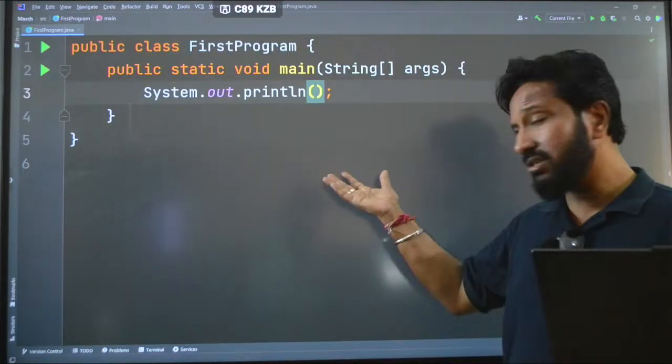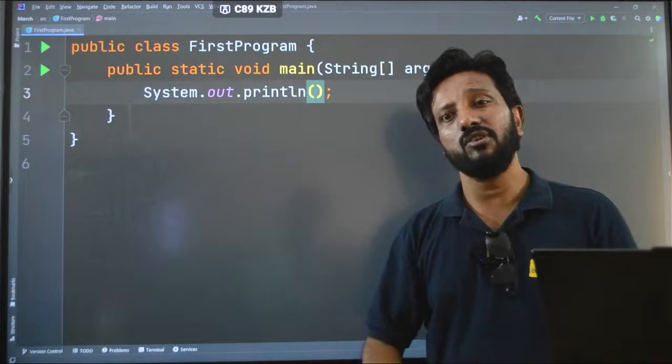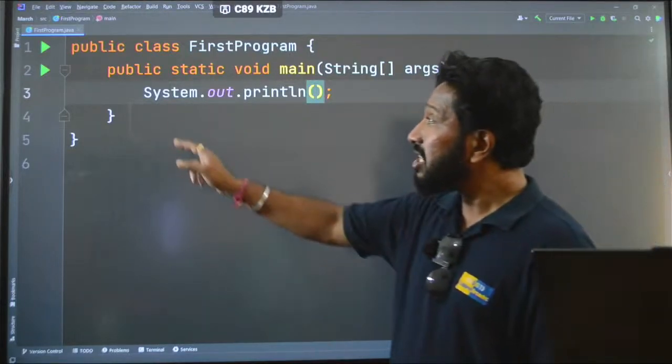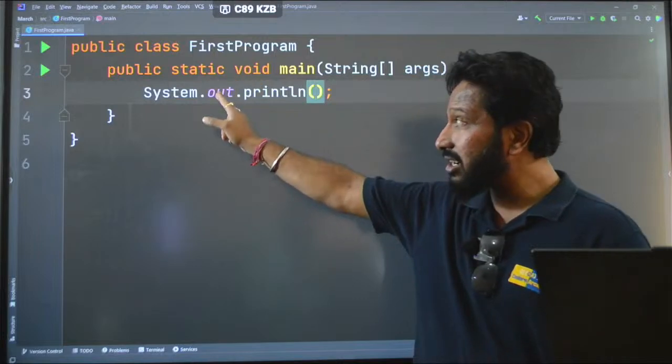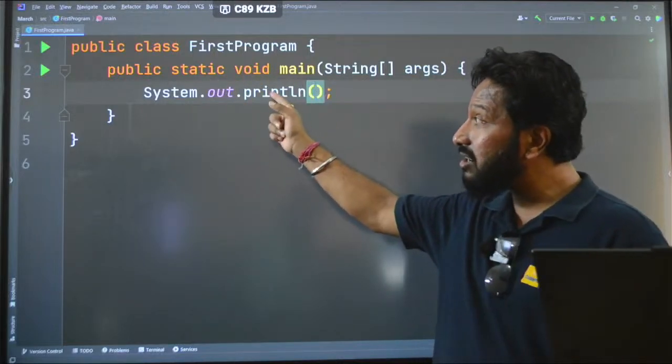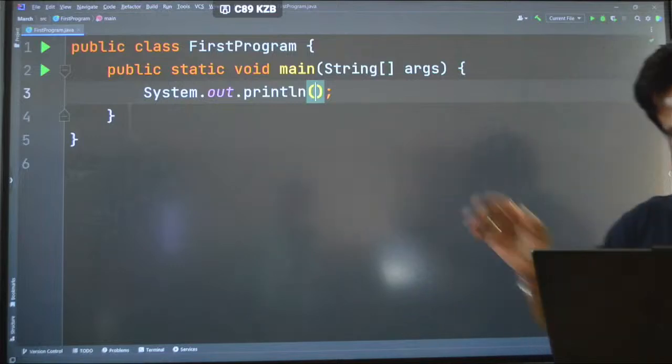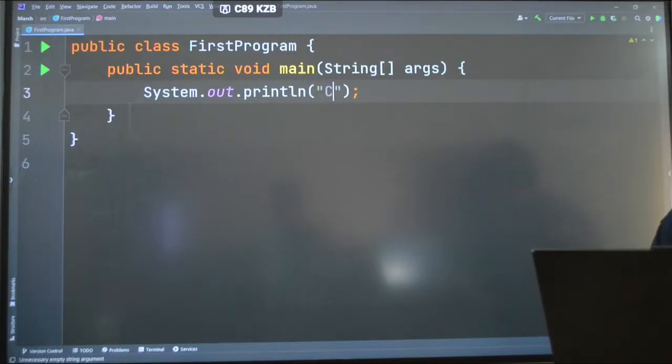If you have any doubts, we have the comment section, you can ping your doubts there. Okay, I will be very happy to clarify all of them. And as I said, system is a class, out is an object, and println is a method or function which is called to print something. Simple. So here I am just trying to print my company name.